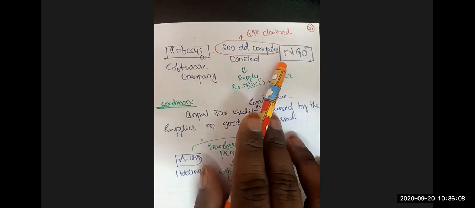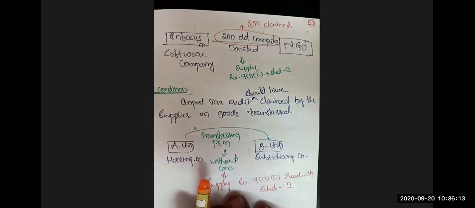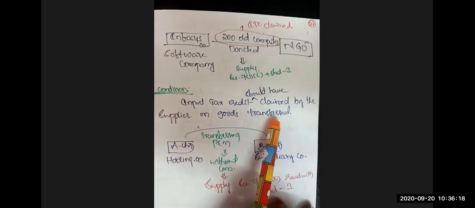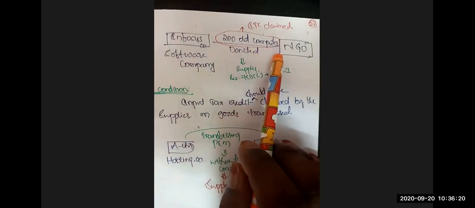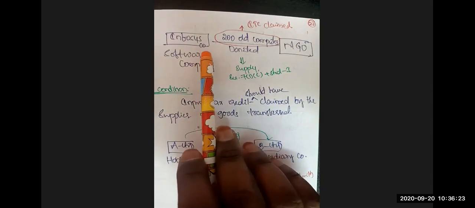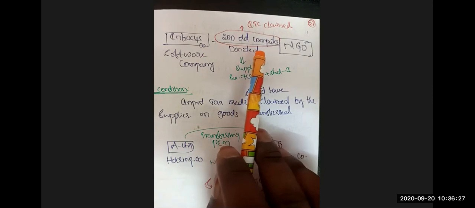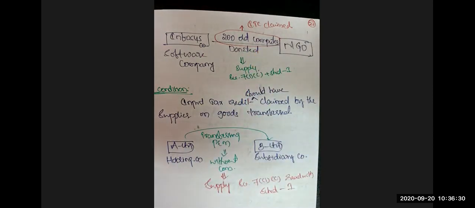The only condition for a permanent transfer or disposal of business assets is that input tax credit should have been claimed by the supplier on the goods transferred. Whatever the 200 old computers transferred by Infosys, the company would have claimed input tax credit on them at the time of purchase. Okay, that's the first transaction. The second transaction is supplies between related persons and distinct persons.